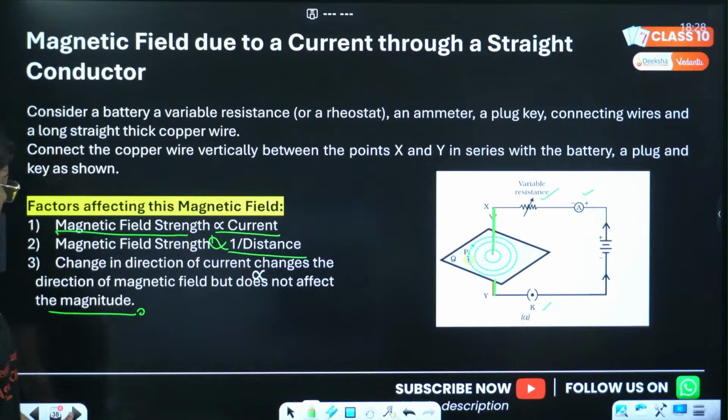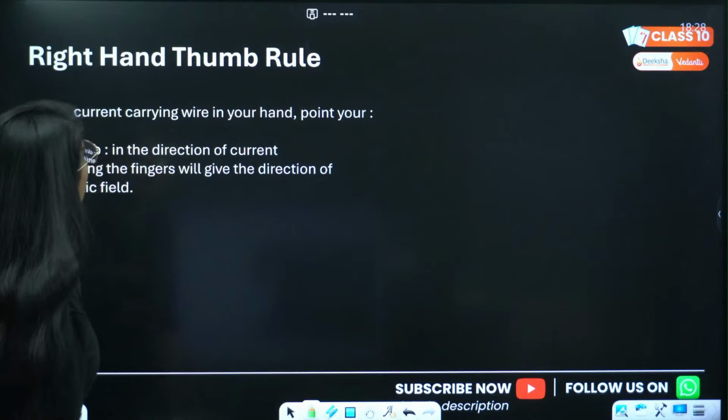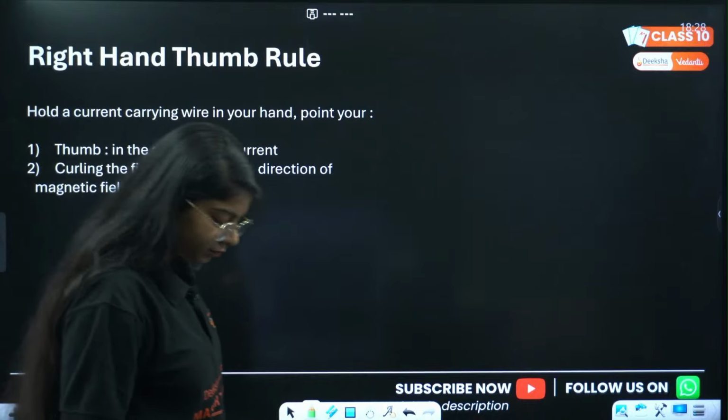Done? चलो. Next is my right hand thumb rule.